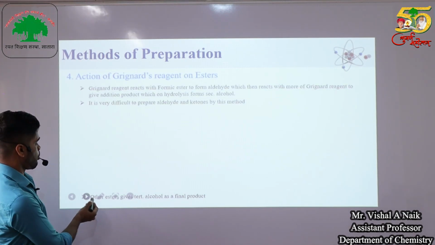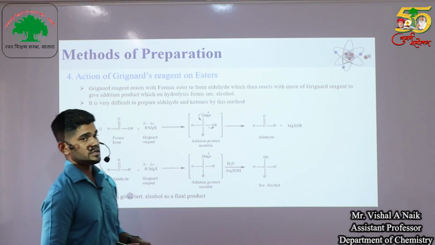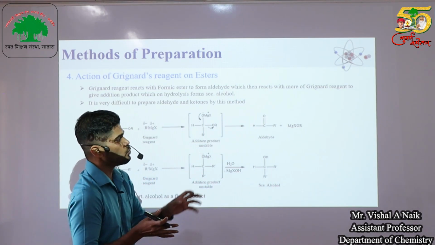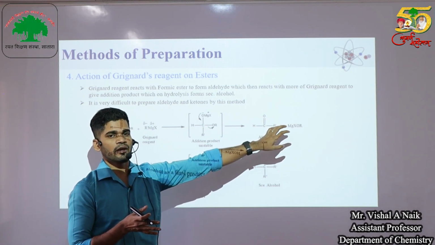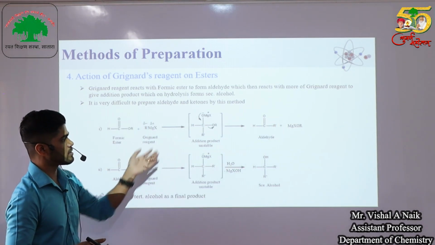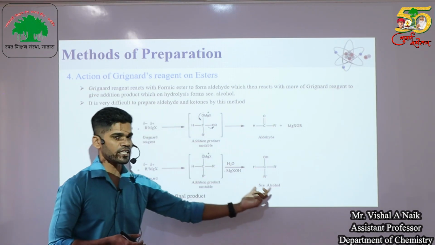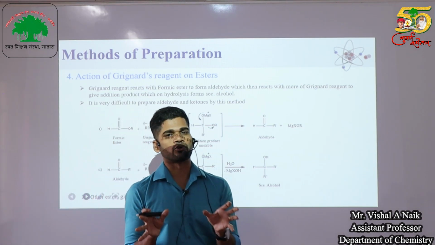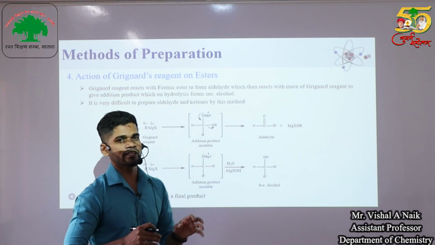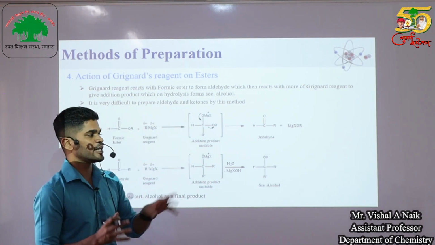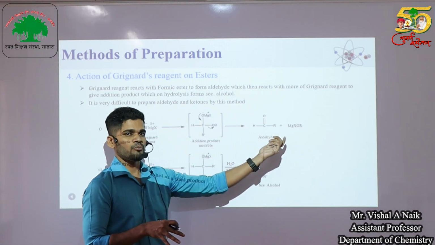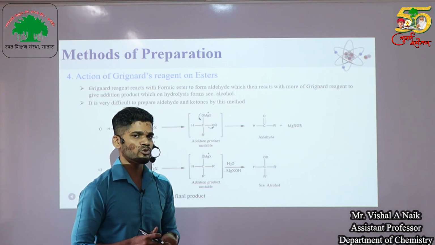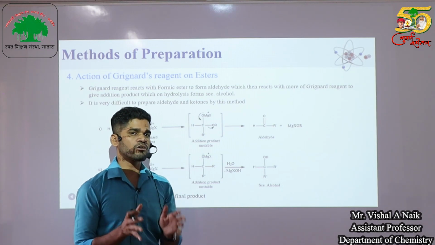Next is the action of Grignard reagent on esters. A Grignard reagent reacts with an ester to give an aldehyde or ketone as a product. But that aldehyde again reacts with another mole of Grignard reagent to give a secondary alcohol as a product. So when esters react with a Grignard reagent, the reaction is uncontrolled. So we cannot use this reaction for preparation of aldehydes and ketones, because side products are there. The aldehyde is formed, but when excess Grignard reagent gets added, that aldehyde readily gets converted into an alcohol.